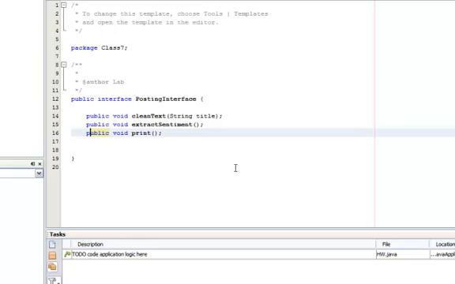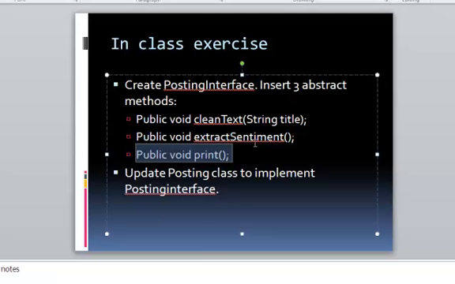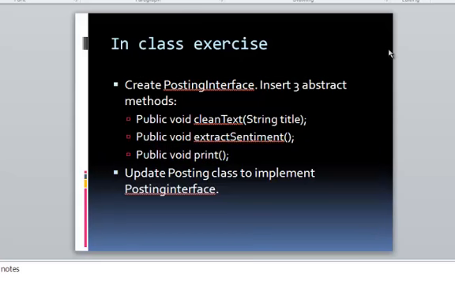Again, remember that methods in interfaces do not have any bodies. They end with a semicolon, but they have the same signature as the method that will implement this. So our next assignment is to update the posting class to implement posting interface.